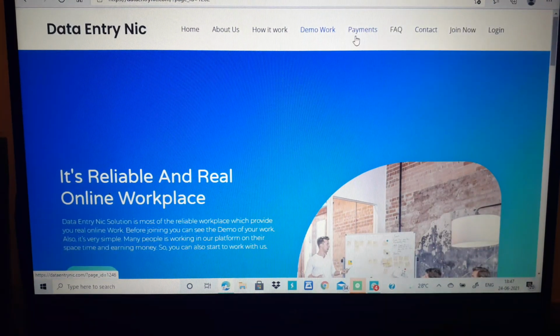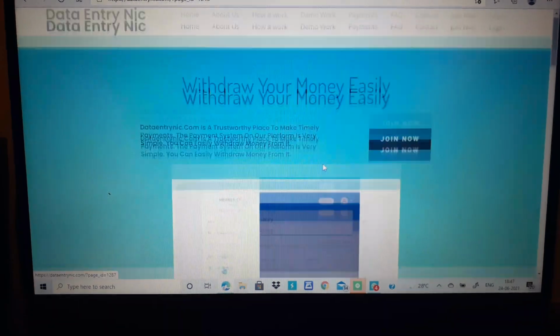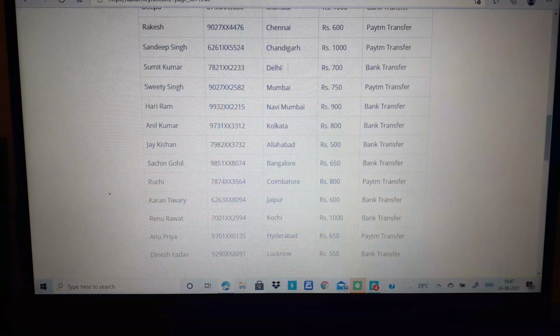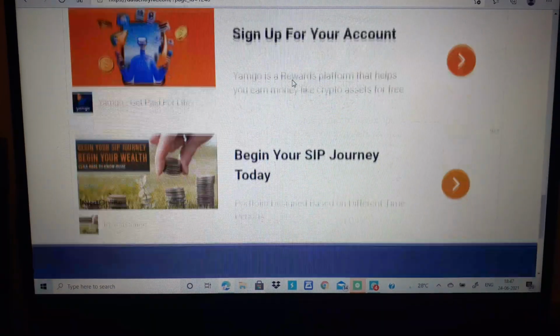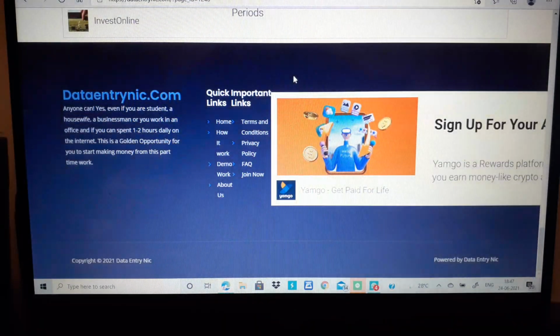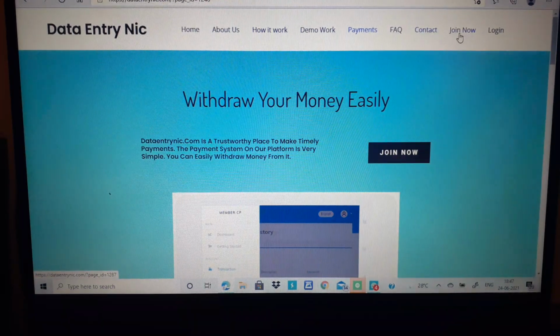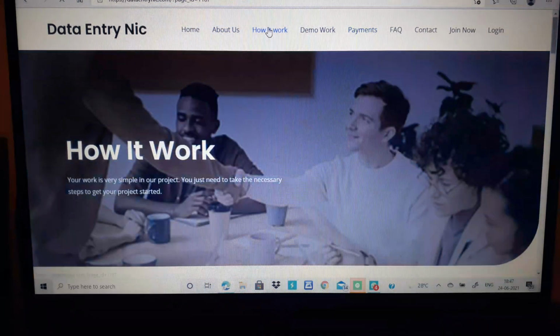Now see, if you are actually going through the site, you will feel it's a very genuine site. They've got everything organized here. Again, the join me now is there, the key is there, the mode of payment is there. Then they will show you a list of people whom they have paid and how they have paid. It is all fake. Please don't fall for this. This is all fake. It's a fake site, and this is all fake news here in front of you. And how to work, they will show you so many things, how to work.